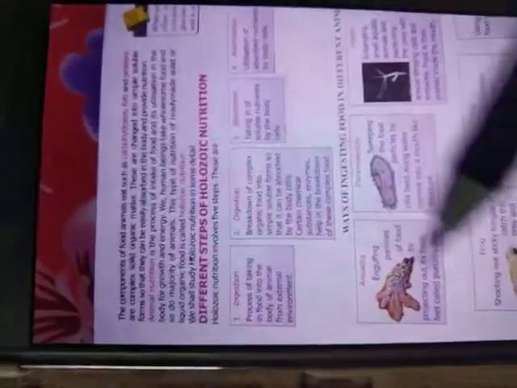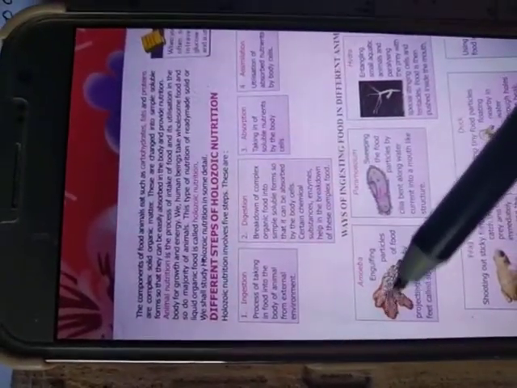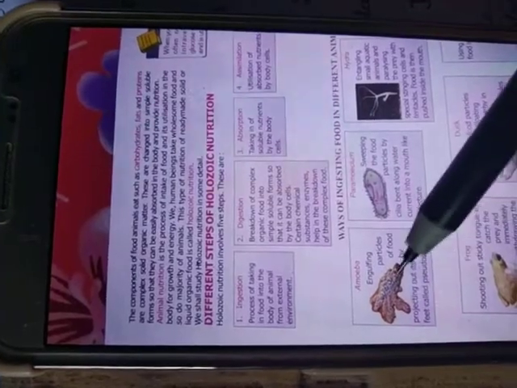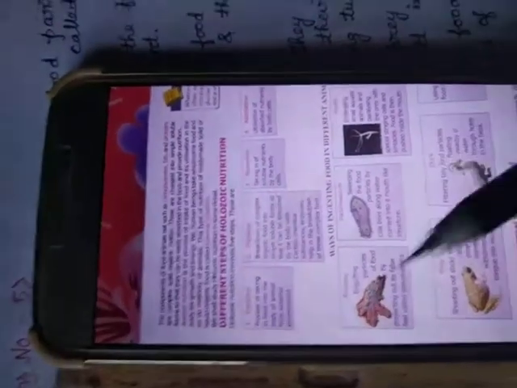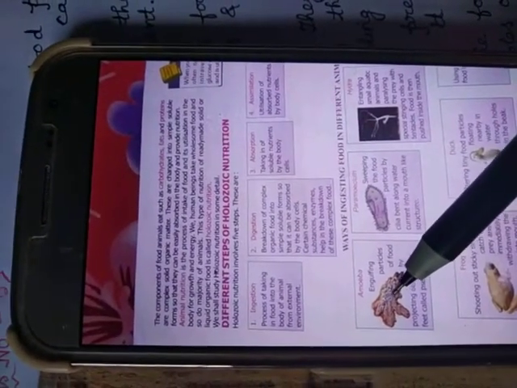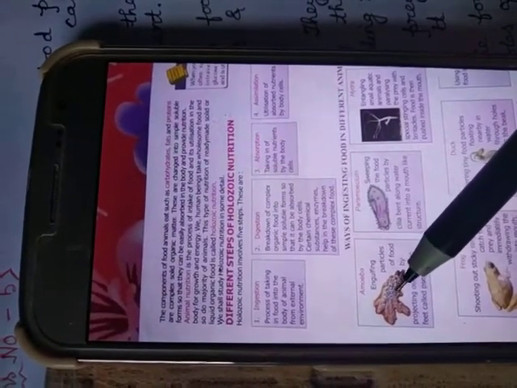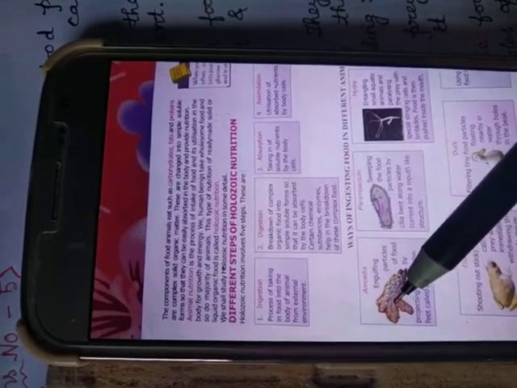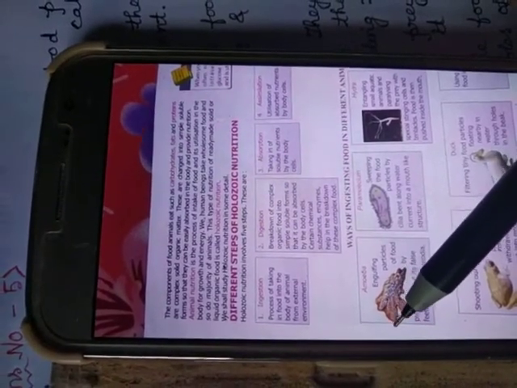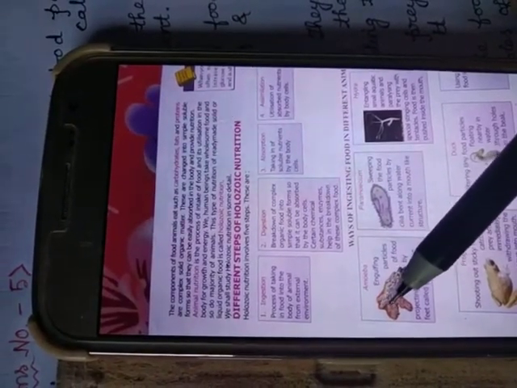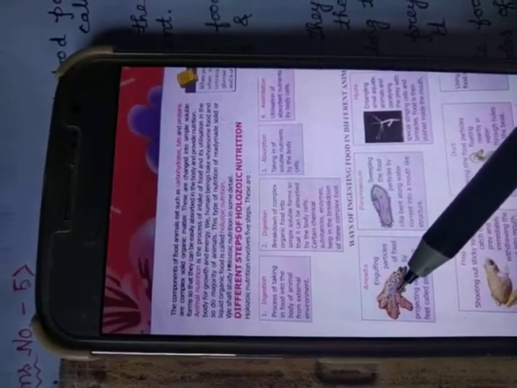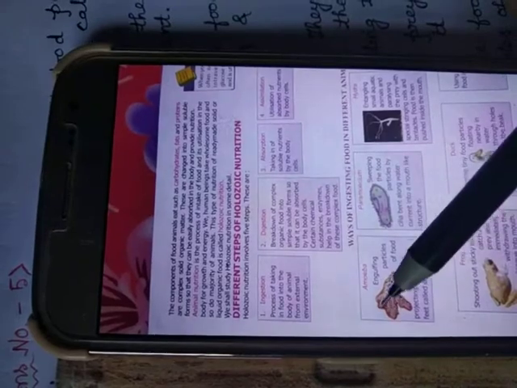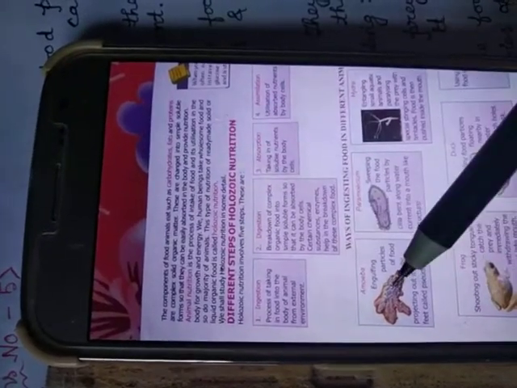See, this is the body of amoeba. Their structure is not proper, just like an irregular shaped structure. When they have to catch the food or engulf food, this long structure arises from their body. They are not permanent structures. When required, these arise from their body, which is called pseudopodia. With the help of this finger-like pseudopodia, they catch the food particles.